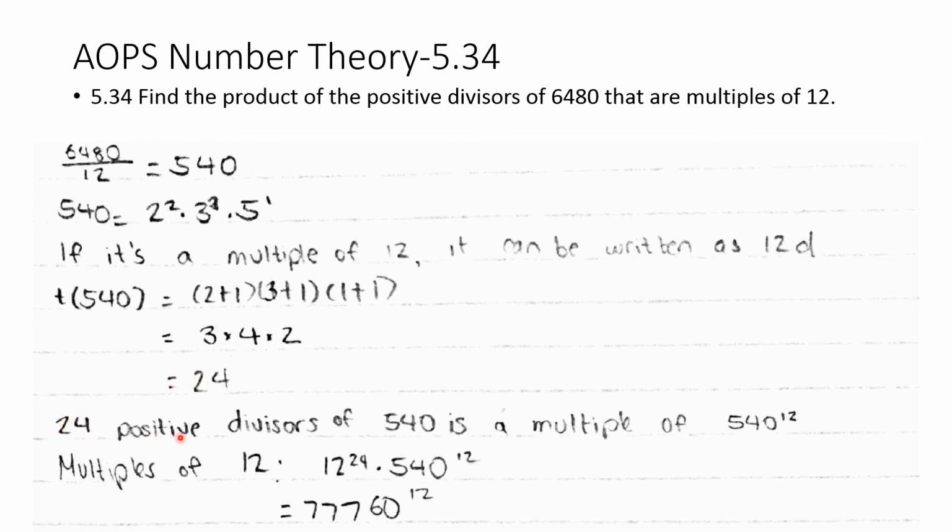So there are 24 positive divisors of 540, each multiplied by 12. So all the multiples of 12 would give 12 to the power of 24 times 540 to the power of 12, which is 77760 to the power of 12. That would be the product of the divisors.